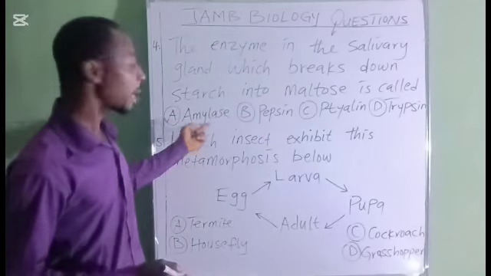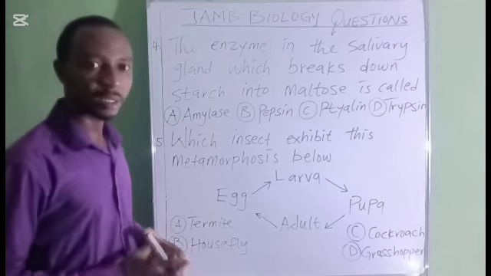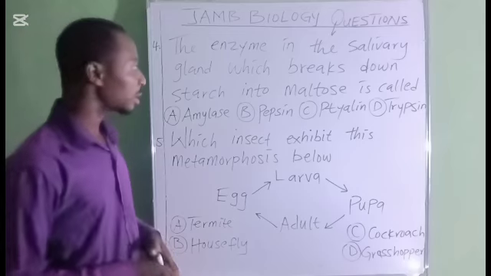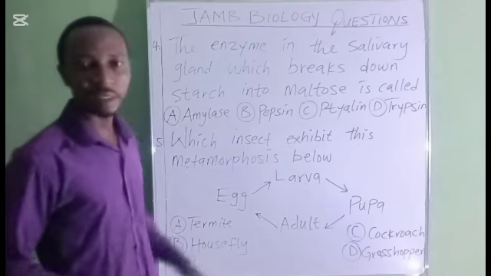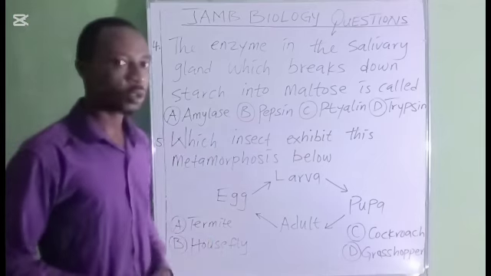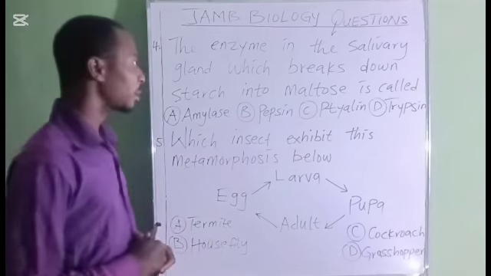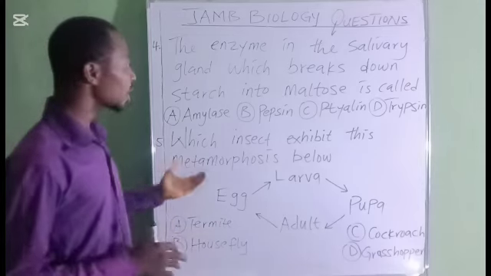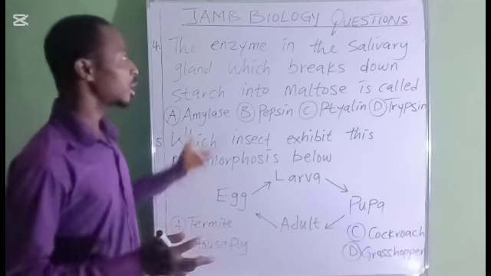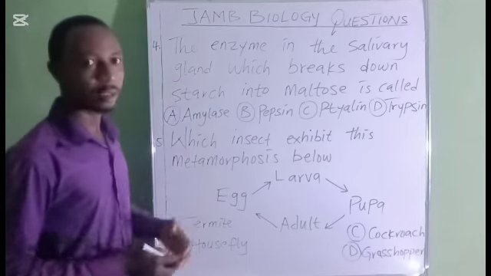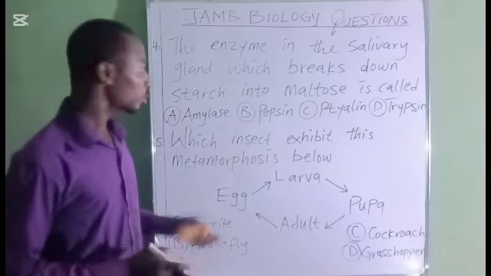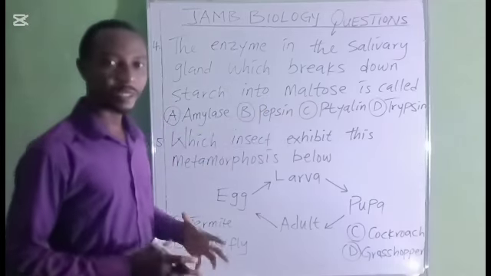So here you know that amylase is not the enzyme that is present in the saliva. Pepsin is also not present in the saliva. But thiamine is the enzyme that is present in the saliva. Trypsin also is not present in the saliva. So the correct answer here is thiamine, because thiamine is the enzyme produced by the salivary gland which helps to break down starch into maltose in the mouth. So thiamine is the correct answer.